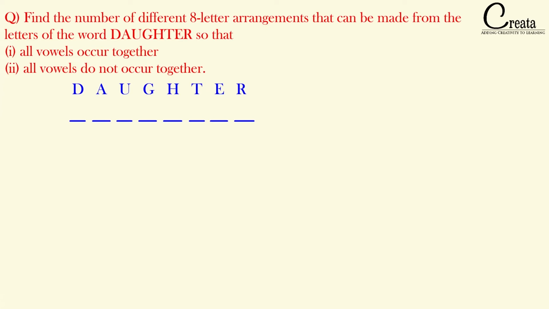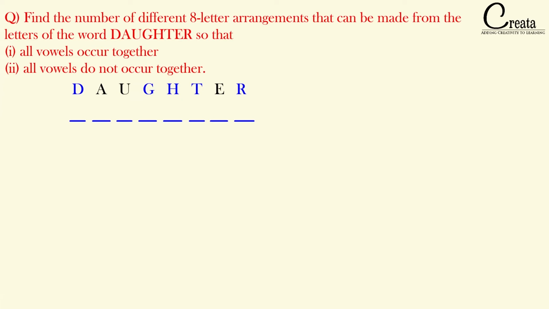First of all, we have to segregate the vowels. What are vowels? A, E, I, O, U. These are the vowels. And if you see the word DAUGHTER, we have the vowels A, U and E. In the first case, we have to put the letters A, U, E together, and in the second case, these letters should not come together. So firstly, we will see what are the various 8-letter arrangements that we can form from the word DAUGHTER without these two cases.